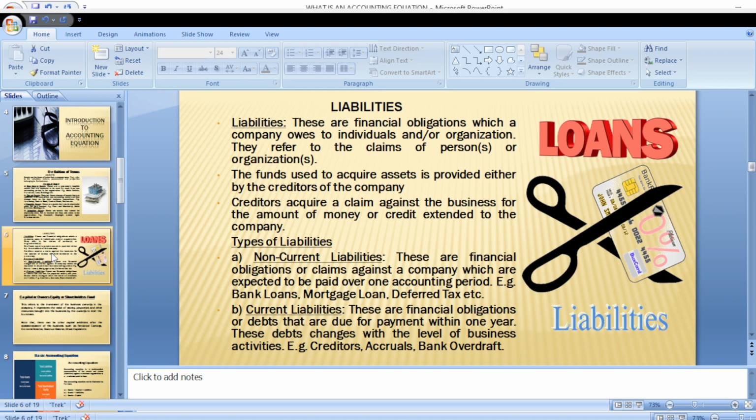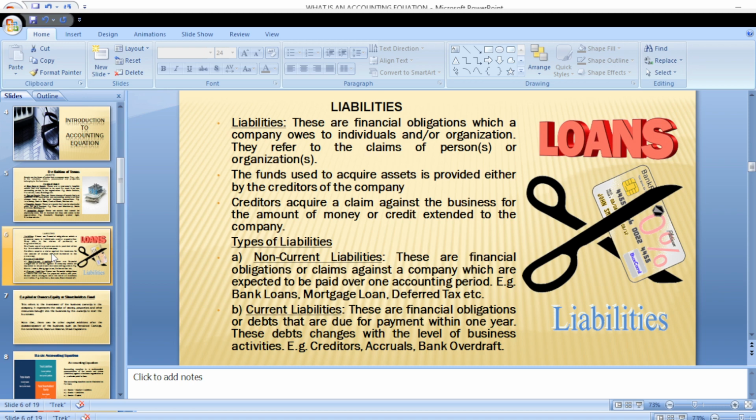So for example, you can obtain a bank loan, and you may be asked to pay it after 3 years or after 5 years. So that would be a long-term liability or a non-current liability. Then we can have mortgage loans. Mortgage loans are in relation to building houses. So if you want to build a house, you can obtain a mortgage loan in order to be able to build that house. Of course, you know it takes a while.